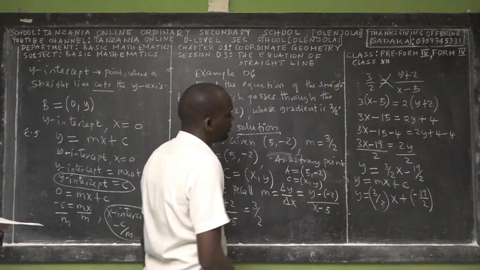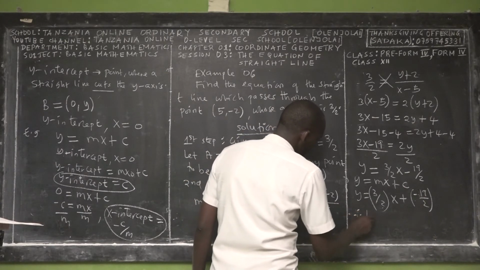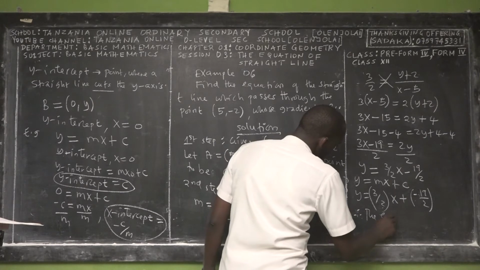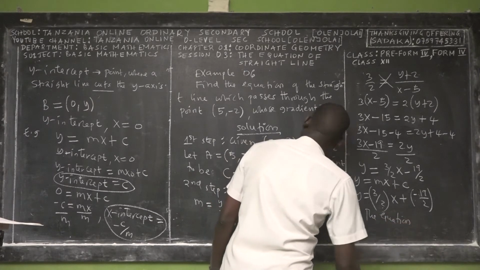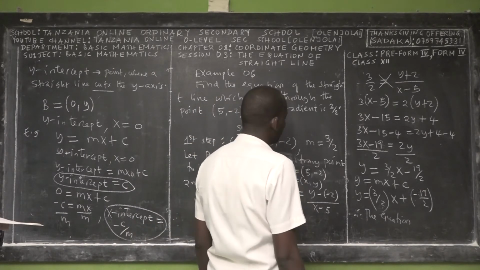But simply, you've been asked about the equation. So you say the conclusion, because the question asks you to find the equation of the straight line.